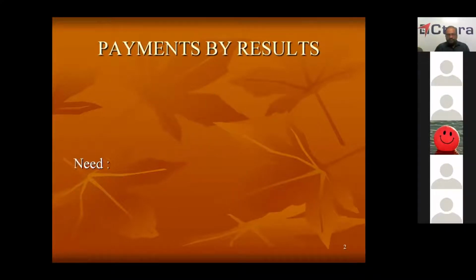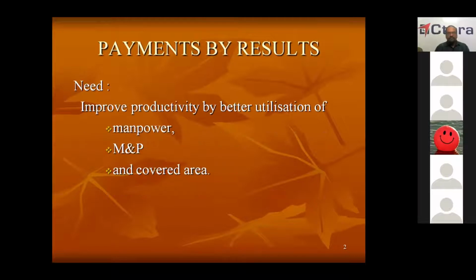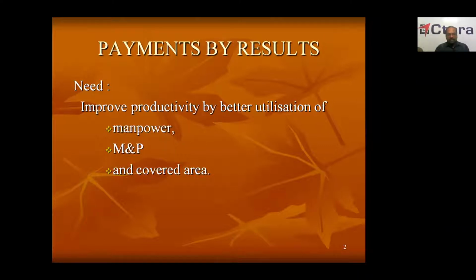So first, what is the need of the incentive? Why are incentive schemes required? That we'll see. The main need of the incentive scheme is to improve the productivity by better utilization of manpower, MNP, and covered area. These are the three main inputs for getting output. What are the three inputs? One is manpower, second one is MNP, and the third one is covered area. Covered area means sheds or the permanent structure, civil structure.